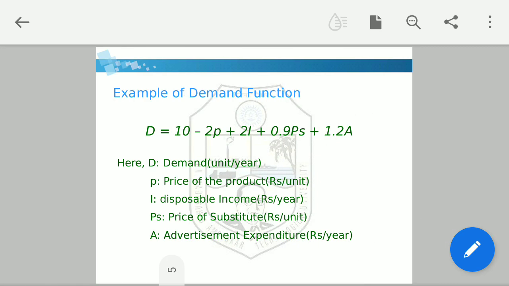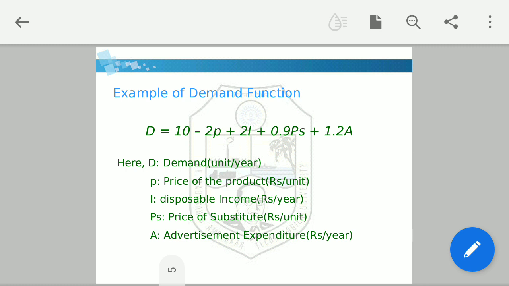So this is one example of demand function. How this is calculated is not our concern, but calculating a demand function means what? A relationship between quantity demanded and other factors, right? For making such a relationship, what do we have to do? We have to collect data from the market. The factors that influence the demand, we have to collect data of those factors and check the relationship between demand and those factors.